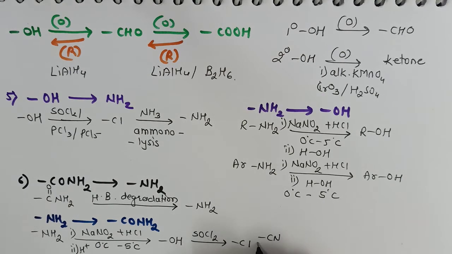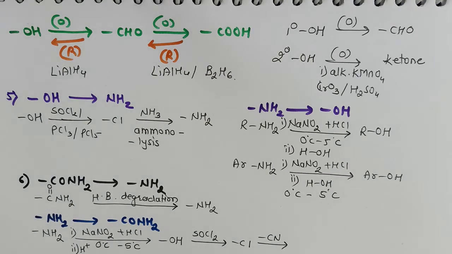Now cyanide can be introduced as we want to increase the number of carbon atoms, and that also only one carbon atom. At the starting of the video I have told you that cyanide can be introduced only when halogen is available, and therefore halogen can be introduced by some means. Okay, so after introducing cyanide, we'll get nitrile as the product.